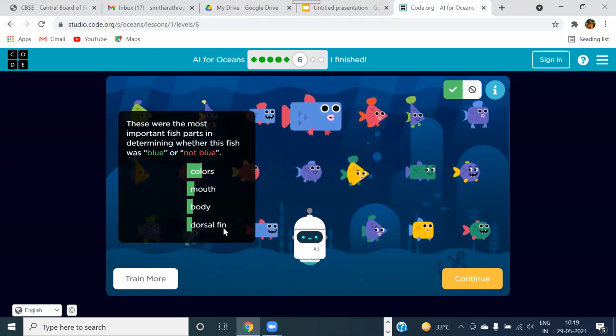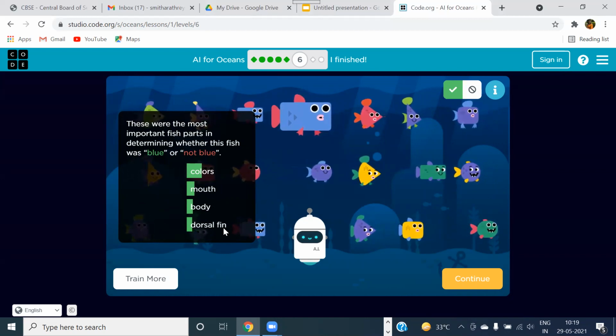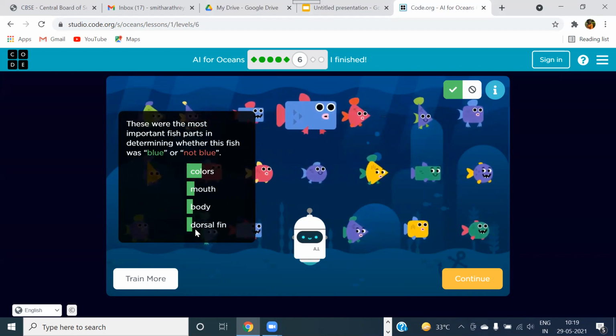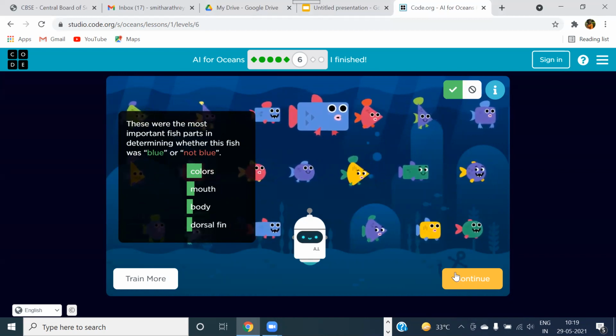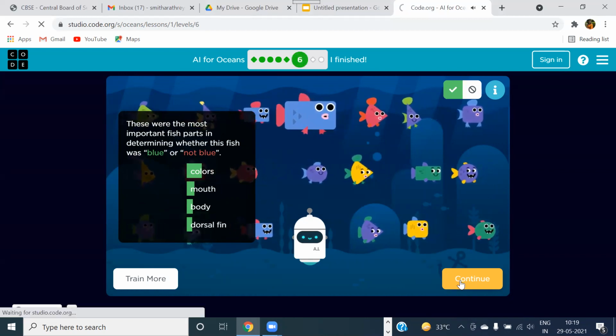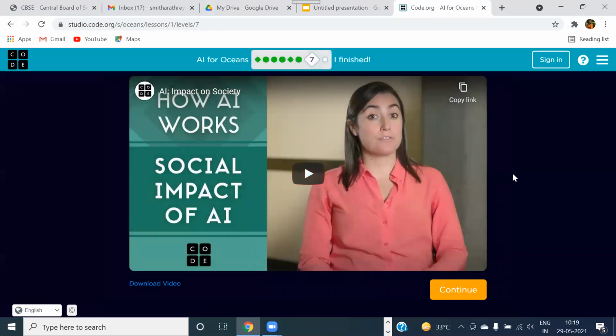So sometimes even the fish with fins that were blue in color were getting rejected because that was the least trained data, but the main color was the main. That information we are getting over here. Let's click on continue now. And we jump to the next stage, wherein we are going to talk about how AI works and the social impact of AI. So bias was there, obviously, in the previous training data.